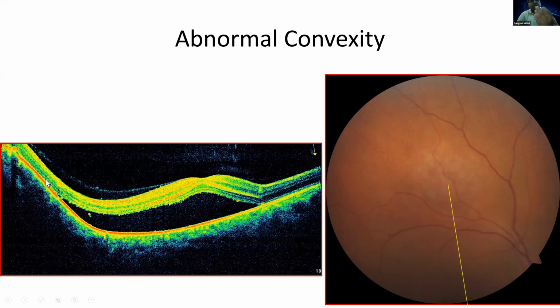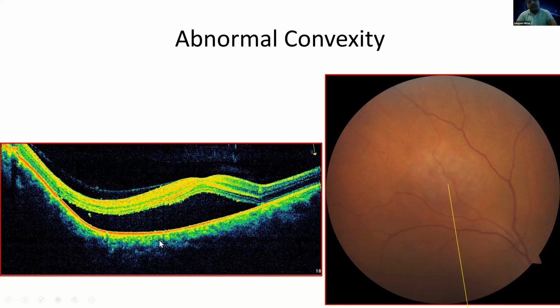So these things you have to study, and once you treat the choroidal hemangioma, things became okay, and the OCT came back to normal. The choroid is also lifted, the RPE is also lifted, so it is either inside the choroid or behind the choroid. And so this is an abnormal concavity.